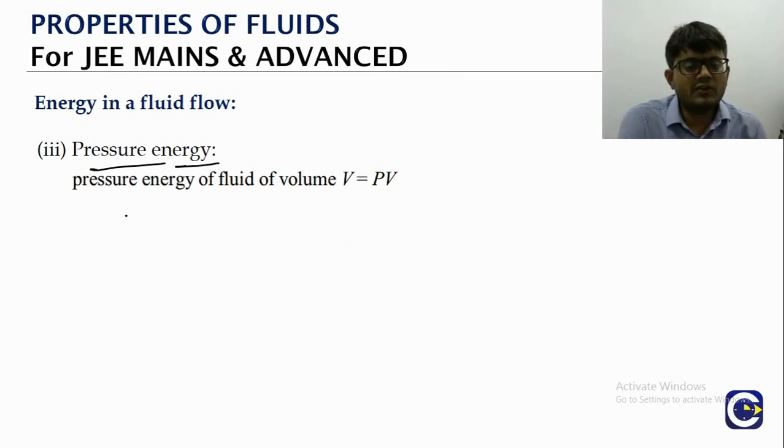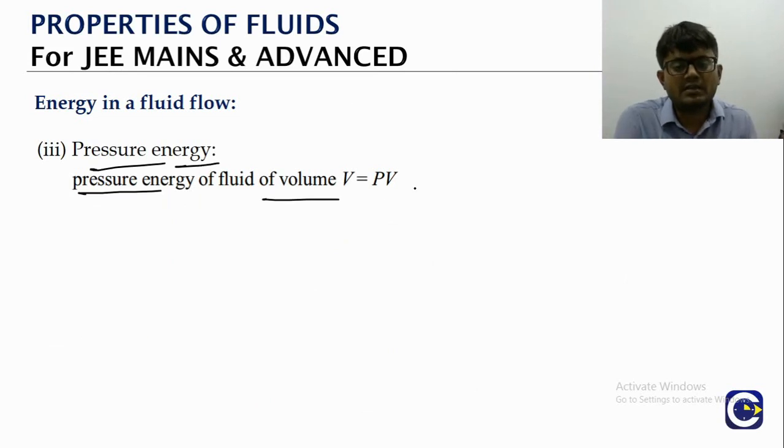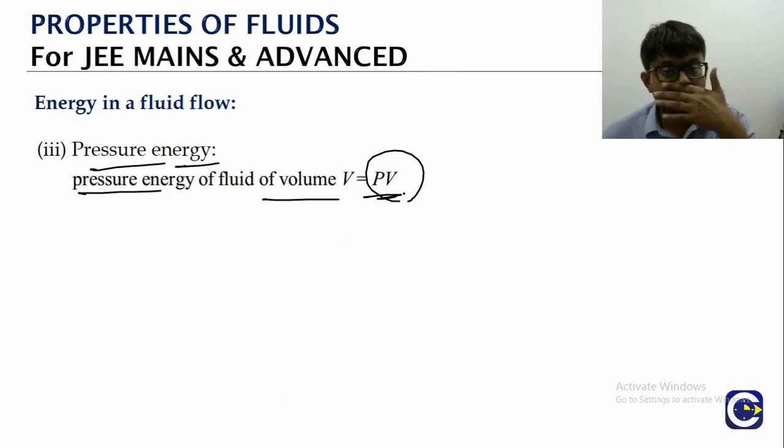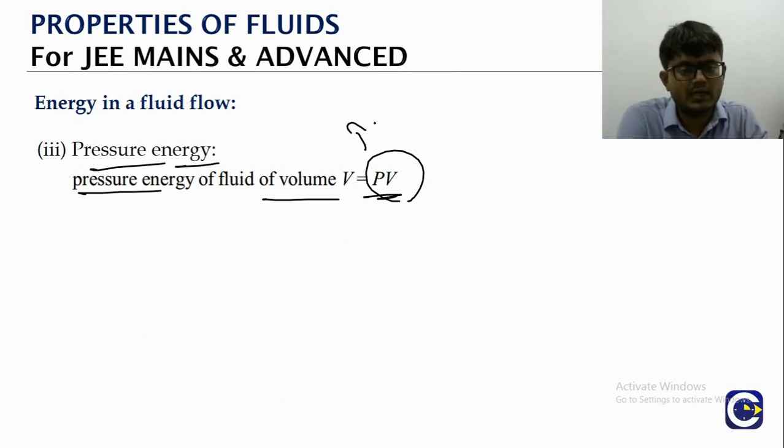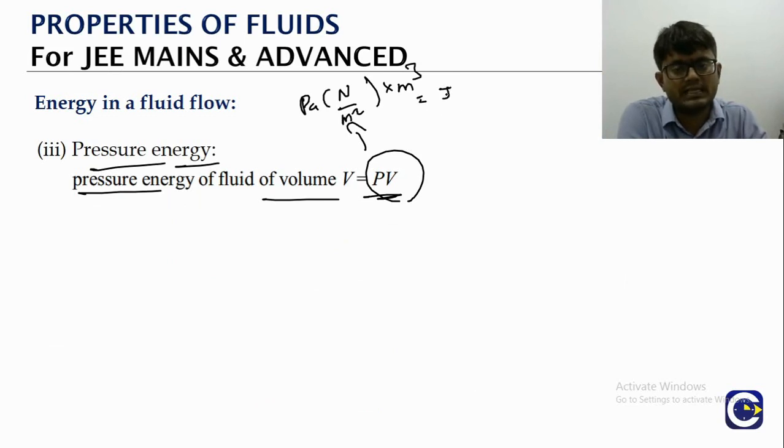So pressure energy, if you consider a liquid of volume V, the pressure energy is P into V. This is something that we will get in thermodynamics also, and in chemistry also you will be talking about it. The pressure energy is pressure multiplied by the volume. You look at it, what is the pressure unit? Pascal, which is Newton per meter square. Volume is meter cube. Look at this, it will be in terms of joules.